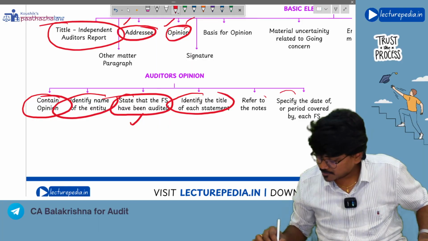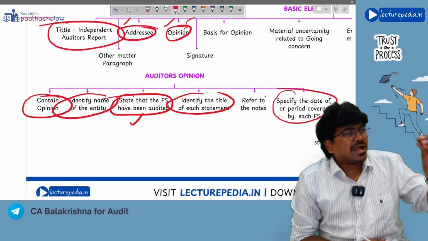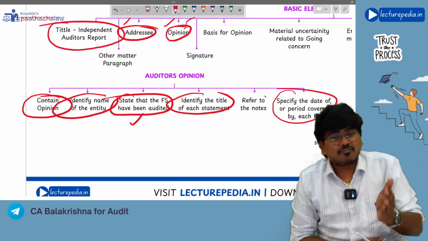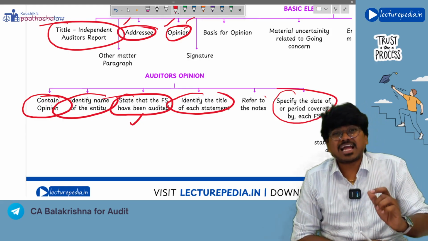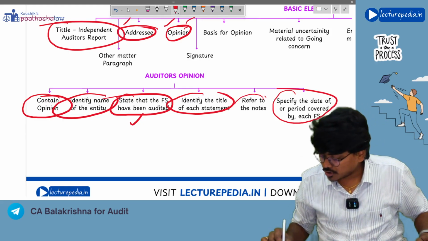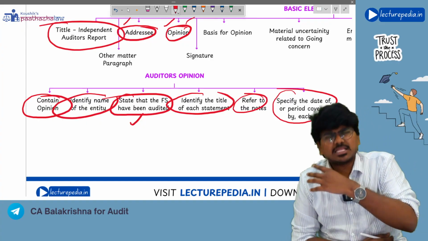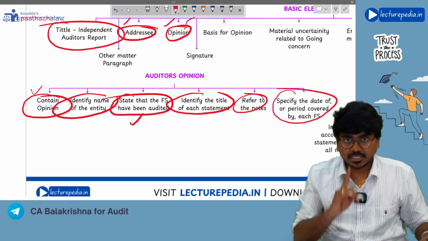Specify the date or period covered by the financial statements, like balance sheet as on so and so date, profit and loss statement for the period ended so and so date. Like this, you need to specify along with the date, and you should also make a reference to the notes. So these 5 things must be there in the opinion paragraph along with your opinion.